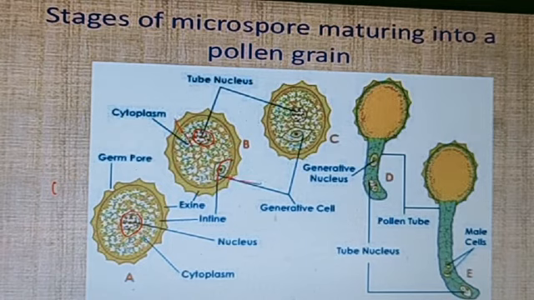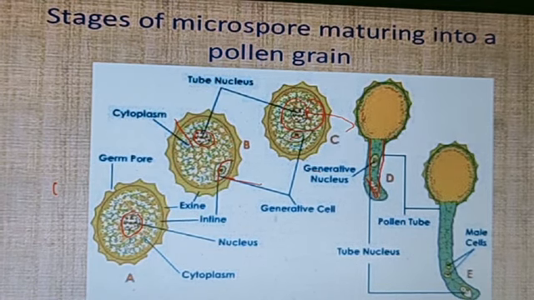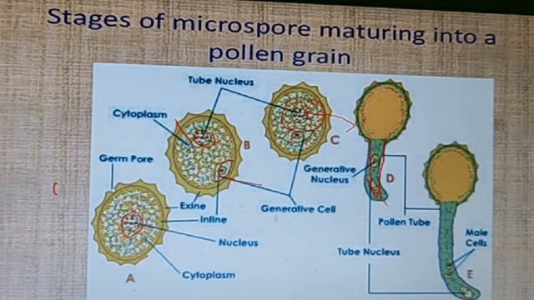Now the tube nucleus, which is also known as the vegetative nucleus, forms the pollen tube. The generative nucleus passes through this tube toward the ovule portion.